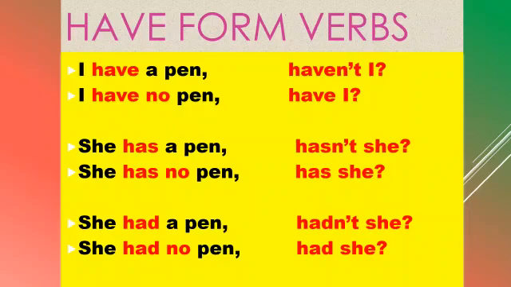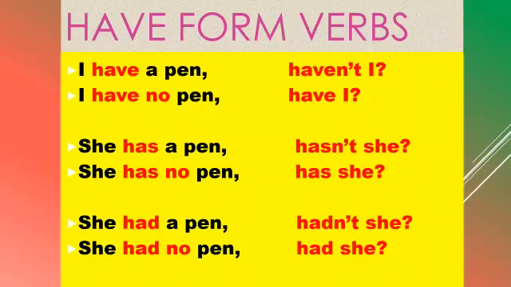or negative. It is a positive sentence because in this sentence there is no negative word. I have a pen. There is no negative word. So you should use negative tag here, not N apostrophe T. Okay, you are not supposed to write NOT, but you have to use N apostrophe T. And thirdly, you have to see the subject. And the subject is I, so you can use the pronoun I. The same way, in the second sentence, I have no pen. It is a negative sentence. So you have to write positive tag, have I.